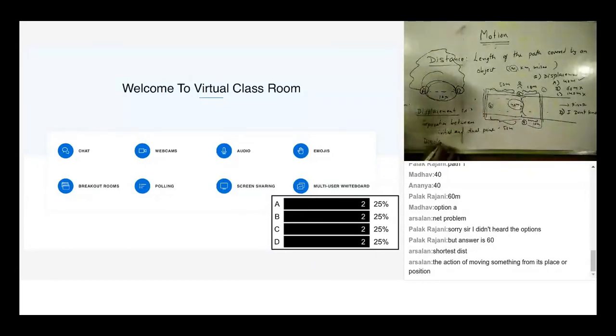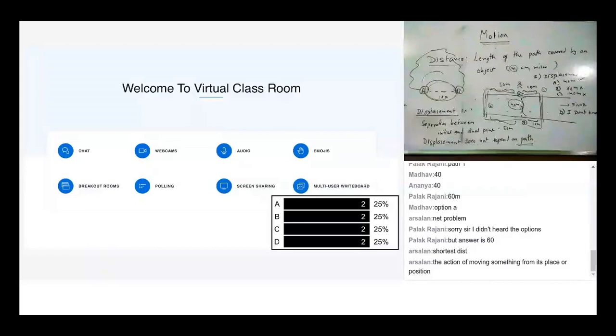Displacement does not depend on path. I hope it is clear. So displacement does not depend on path of the object. So what does it depend on then? What does it depend on? What factors does displacement depend on?